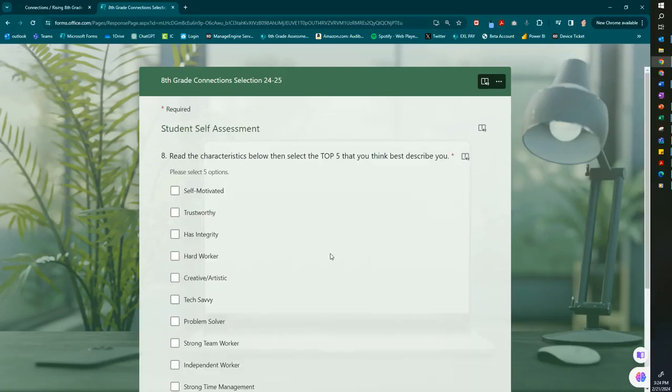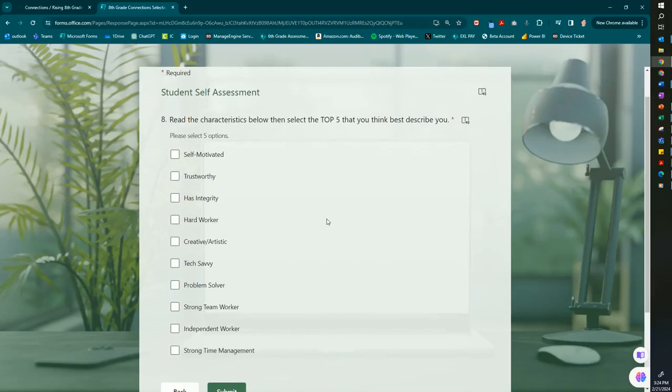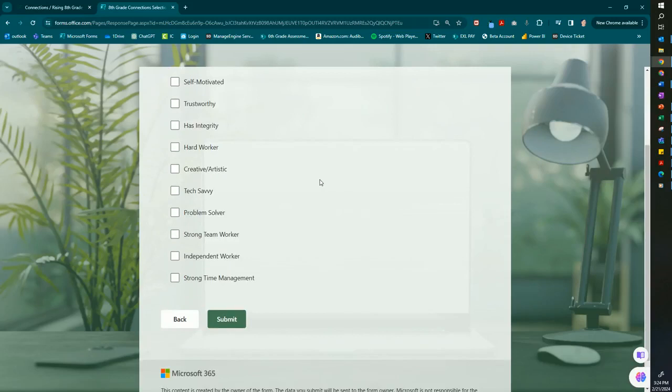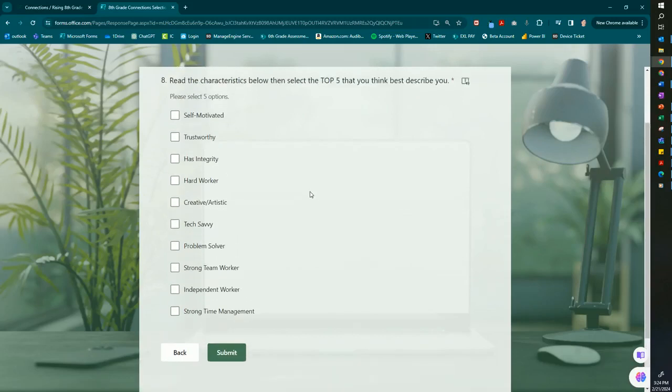Hit Next. The very last thing is a self-assessment. So you need to read the characteristics below and then select the top 5 that you think best describe you. So those characteristics are self-motivated, trustworthy, has integrity, hard worker, creative, artistic, tech savvy, problem solver, a strong team worker, an independent worker, or strong time management.